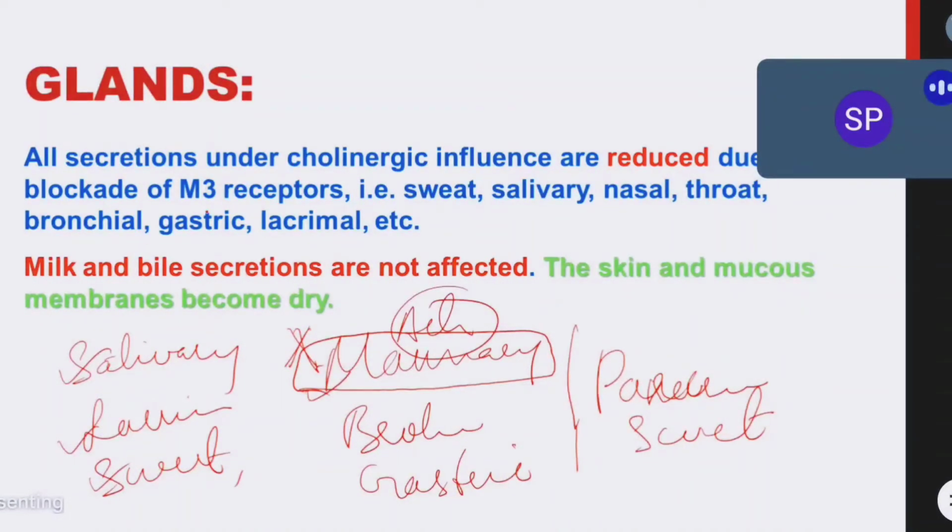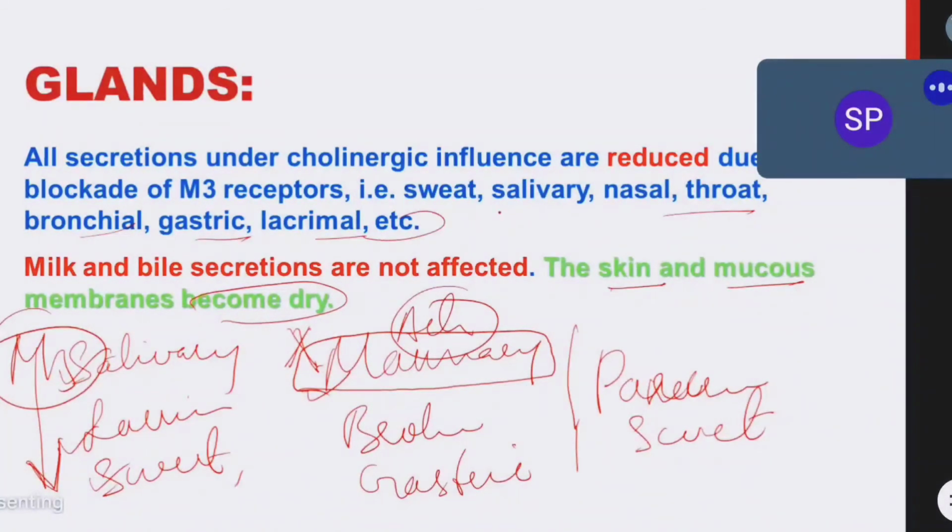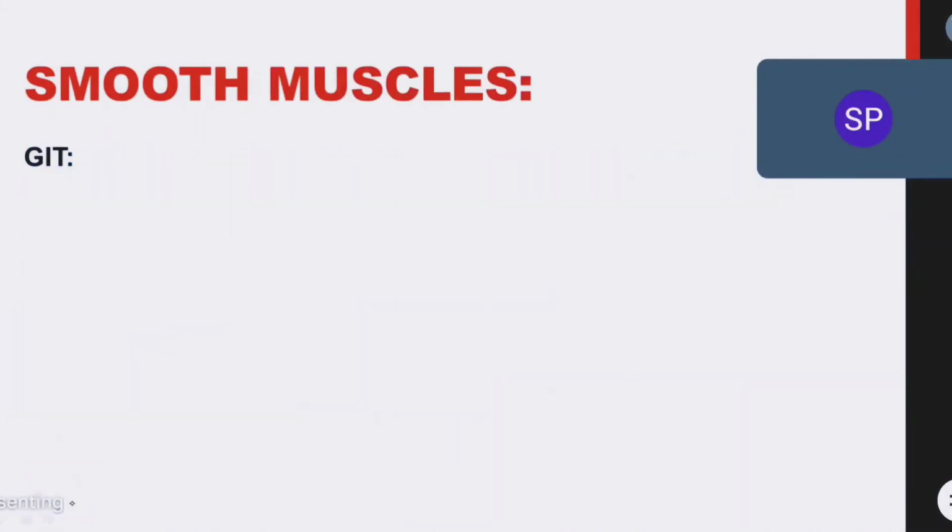So what does atropine do here? Atropine will decrease all secretions of exocrine glands. Okay, all exocrine gland secretions will be decreased. That is the exact opposite action of acetylcholine because it is inhibiting M3 receptors. Simple. Clear? So when atropine is given, skin and mucous tissues will be dried. Mouth will be dry, skin will be dry. So all these sweat glands, salivary glands, nasal glands, throat, bronchial glands, gastric, lacrimal, all these secretions will be reduced. Clear?